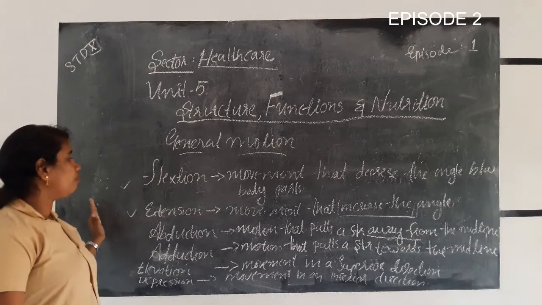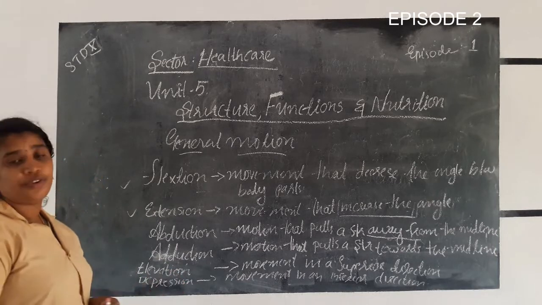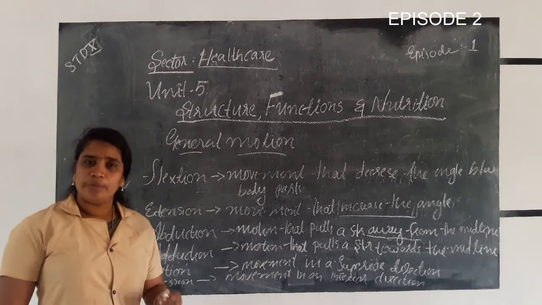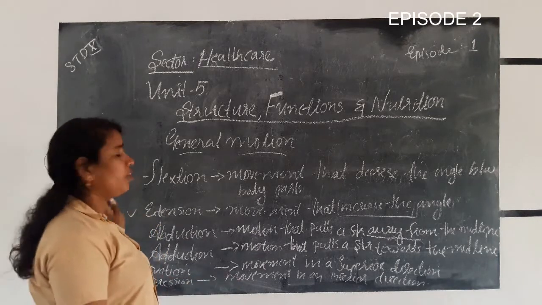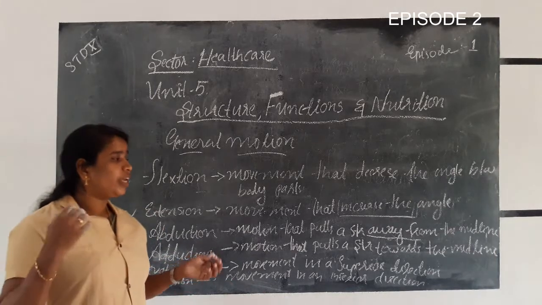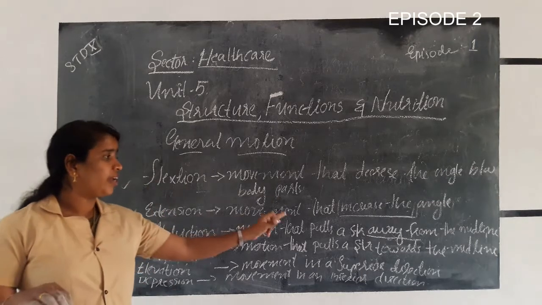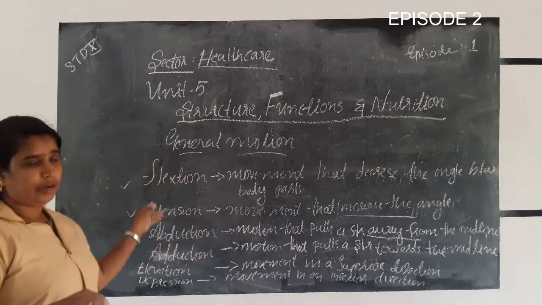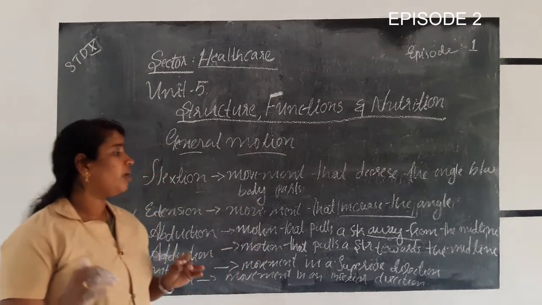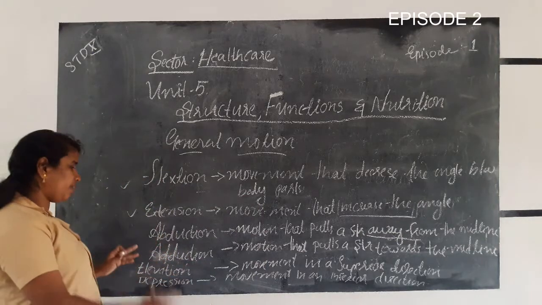Okay, first one, flexion. Flexion means movement that decreases the angle between body parts. Then comes extension. What happened in the case of flexion? That decreases the angle between the body parts. But in extension, movement that increases the angle between the body parts is extension.